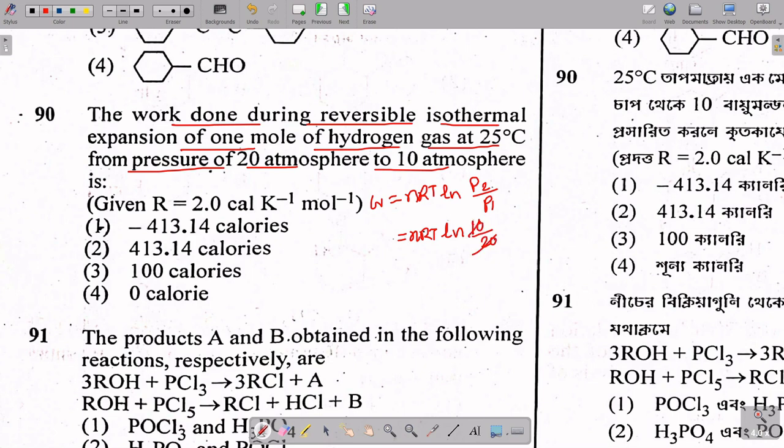If you cancel, 2 will come in the denominator, and if you put it in the numerator, minus 1 will come, so minus nRT ln 2. You don't have to calculate, just note that only option 1 contains the negative value. So option 1 is the answer over here.